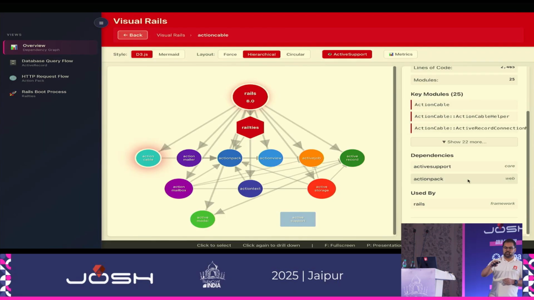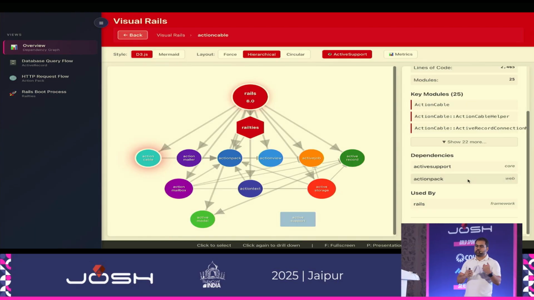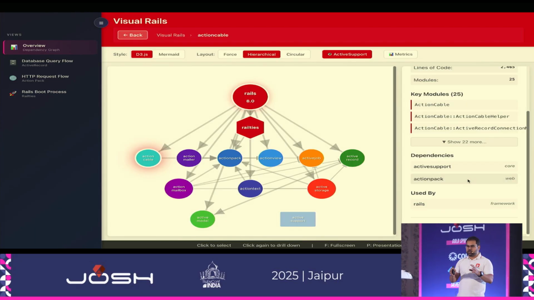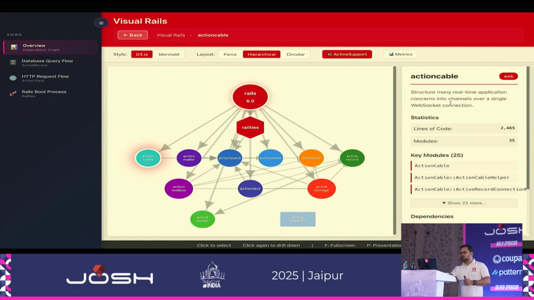The way this is generated right now is, I decided that I don't want to depend on GenAI to decide what the libraries are and how they are related to each other. Instead, I have written Ruby scripts that do static analysis of the Rails source code, and then generate the JSON files that have all this dependency data, and then the graphs are pulled out. So the information you're looking at here is pretty deterministic. You can't say it's some hallucination.